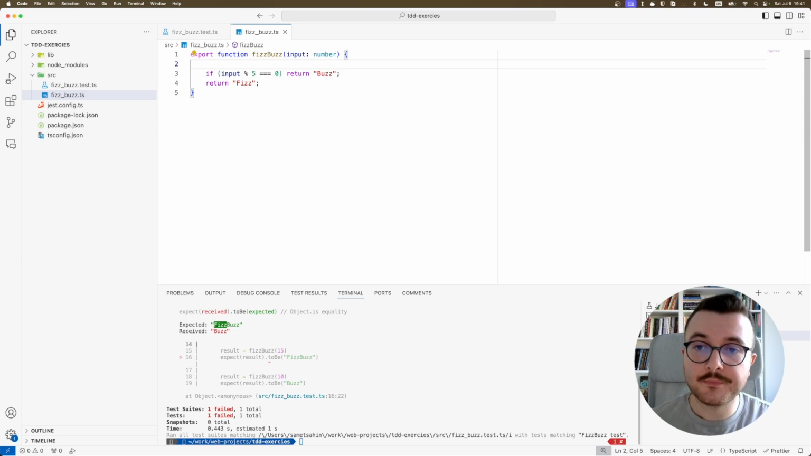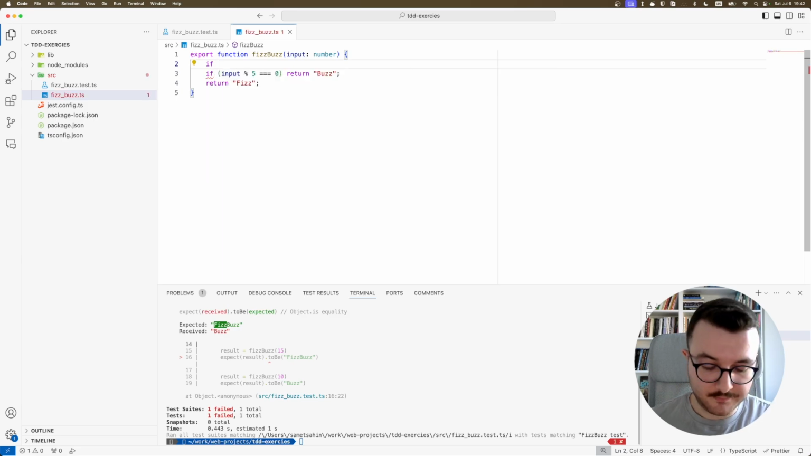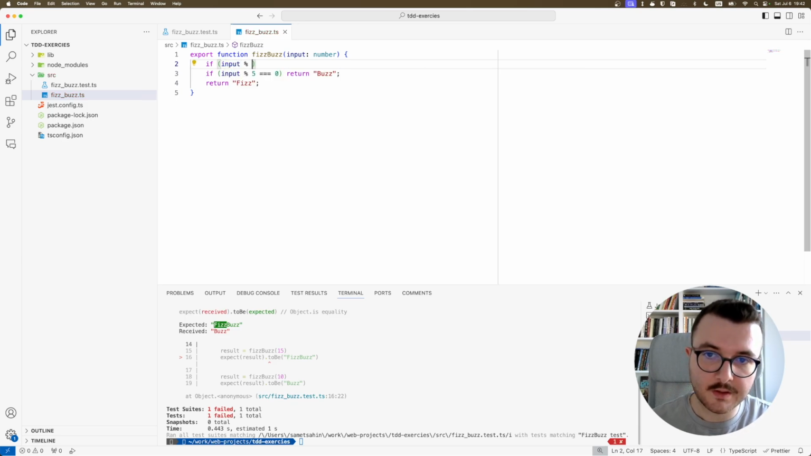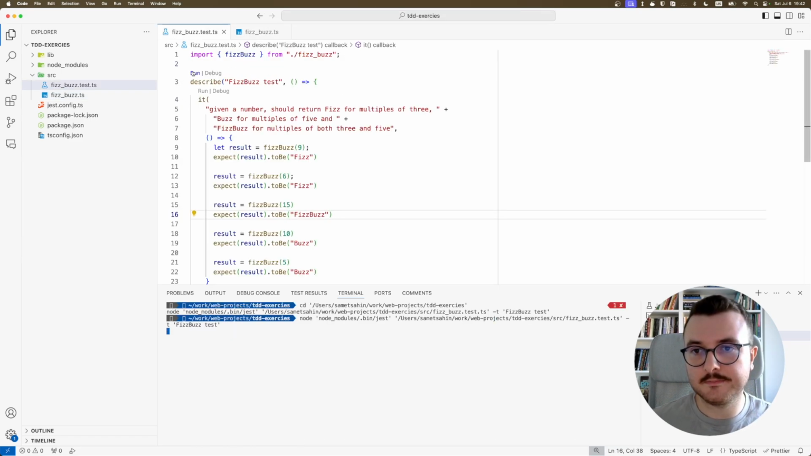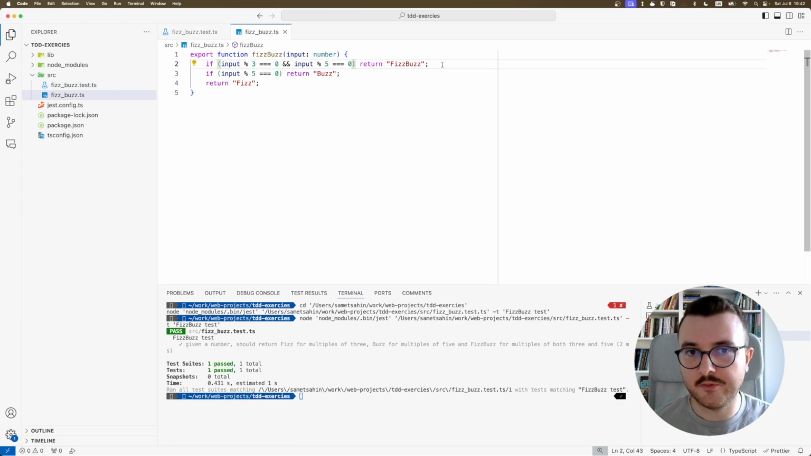If the input is both a multiple of 3 and 5, we're going to return FizzBuzz. Let's run the test. It should pass now. Nice. So I can refactor now and remove the duplication.